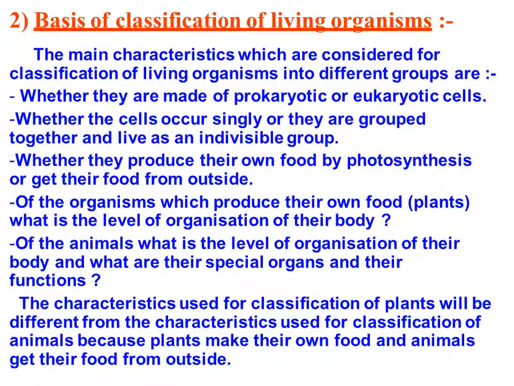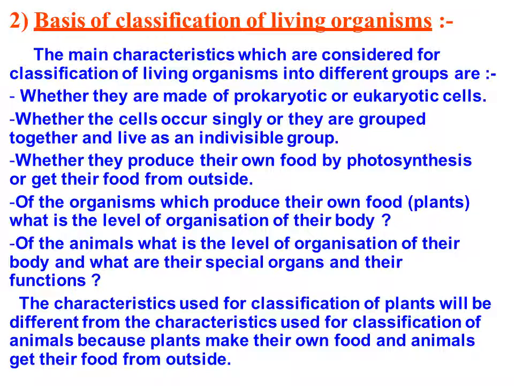As for example, for water animals, you can say fish. Fish have a special organ for breathing in water bodies, gills. Similarly, whale, that is also a habitat of water, but they don't respire through gills. They have special organs. Okay, so the characteristics used for classification of plants will be different from the characteristics used for classification of animals. So we have different classification of animals and different classification of plants.